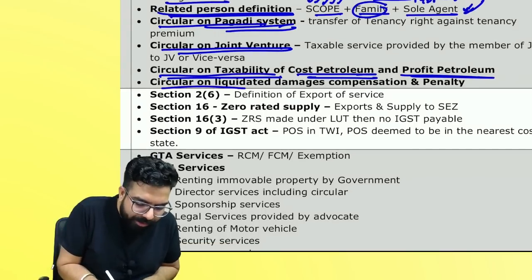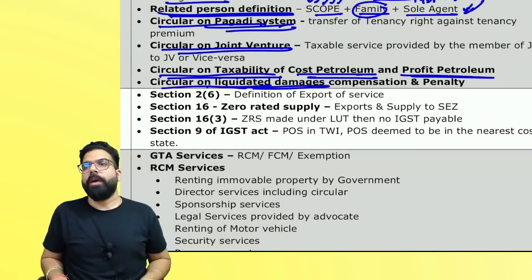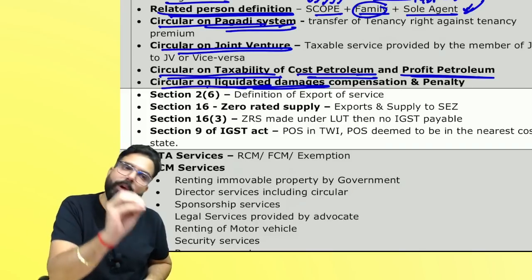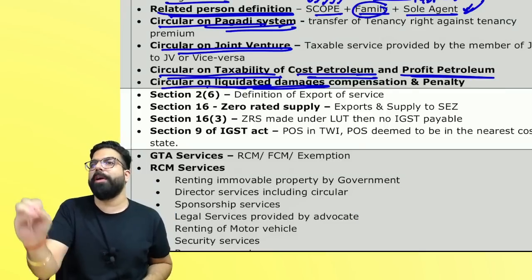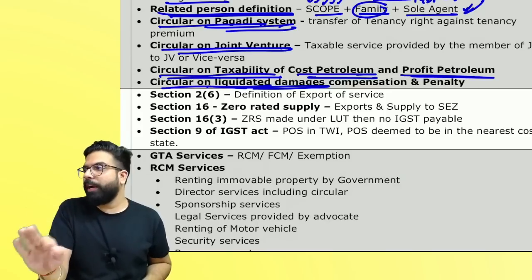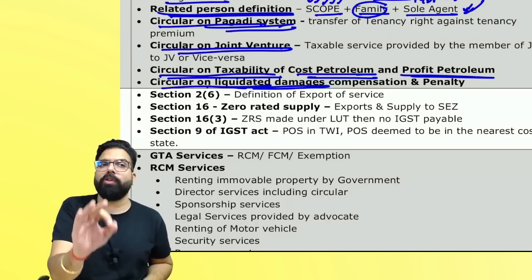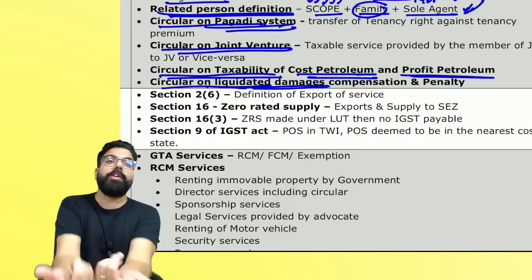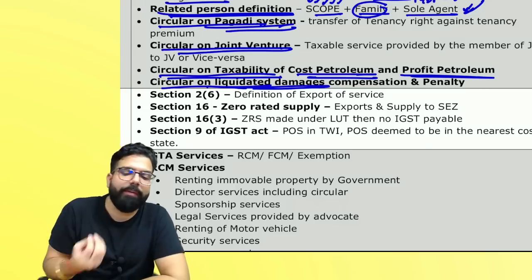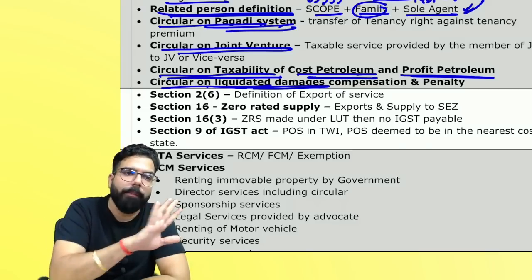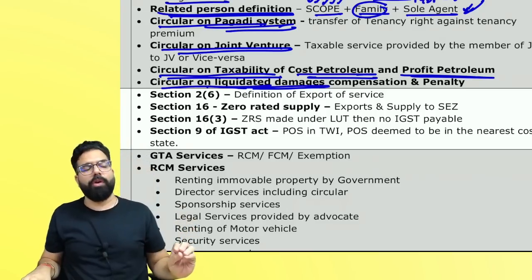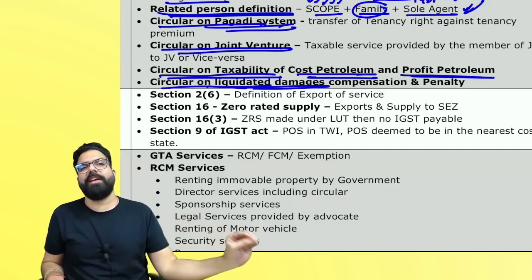The next one, you will see a lot of places where liquidated damages will come. Remember one thing, liquidated damages paid to the government or paid to anyone, because of the circular, it has been clarified that refraining, tolerating or doing an act, if it is under a contract, then it will come under supply. But otherwise, if you are receiving liquidated damages, generally in the exam, remember one thing, liquidated damages are never consideration. There will be no GST liability on that.